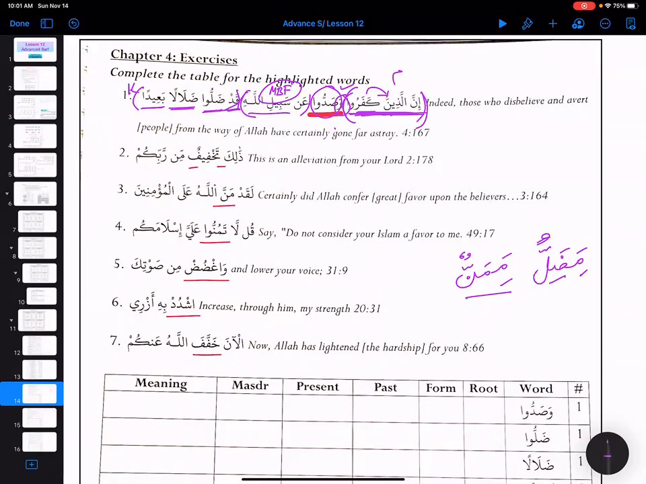Okay, next one is qul. You all say la tamunnu. So same word over here, la. Okay, let's do the nahu of it from number 2. So zalika taqfifu min rabbikum. Let's label it. Zalika is mubtada, takhfif is khabar. Rabbikum will become MB, muta'alliq bil khabar. Yeah. Very good, MBK. Very good, very easy one, alhamdulillah.